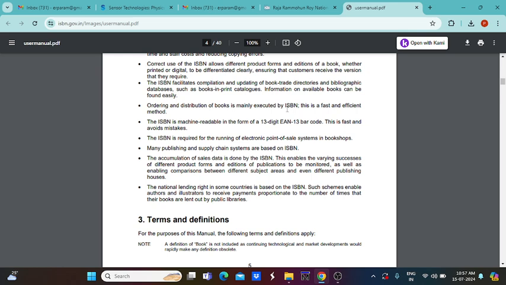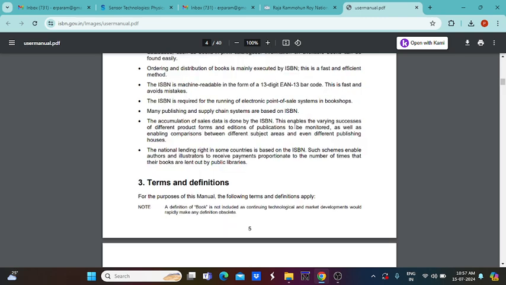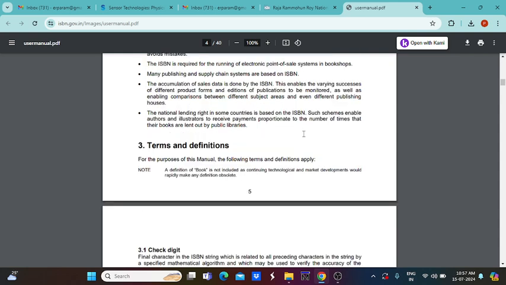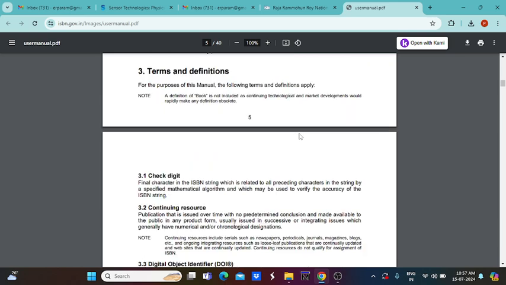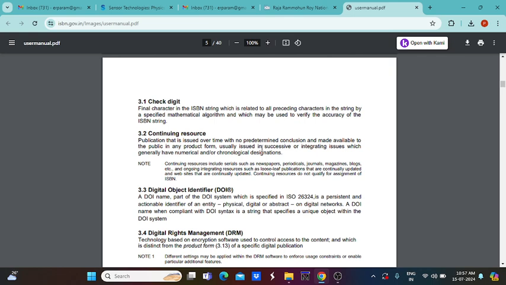This ISBN number consists of 13 digits and is machine readable. It is very fast and avoids mistakes, and it runs electronic point of sale systems in bookshops. Many publishing and supply chain systems are based on the ISBN also. Different terms and conditions are there.